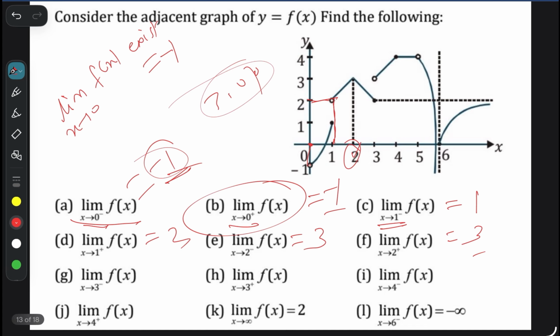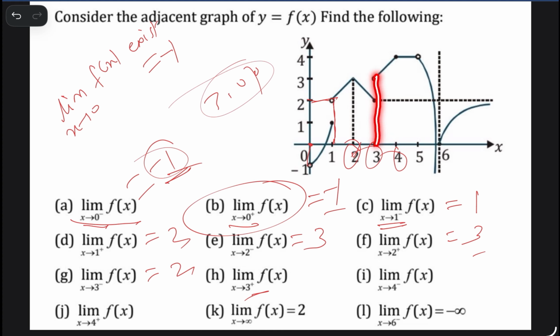What about point 3? At point 3, from the left-hand side, when x is slightly less than 3, meaning 2.999, the value of y is 2. So the value at 3 minus is also equal to 2. When x tends to 3 plus, slightly greater than 3, the function goes directly to 3.